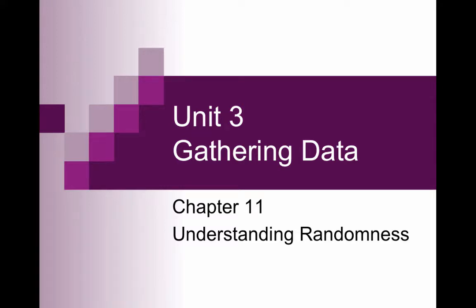We're starting Unit 3, which is about gathering data. So we're going to be looking at how we can appropriately collect data through surveys and experimentation. But we're going to start with Chapter 11, which is understanding randomness.